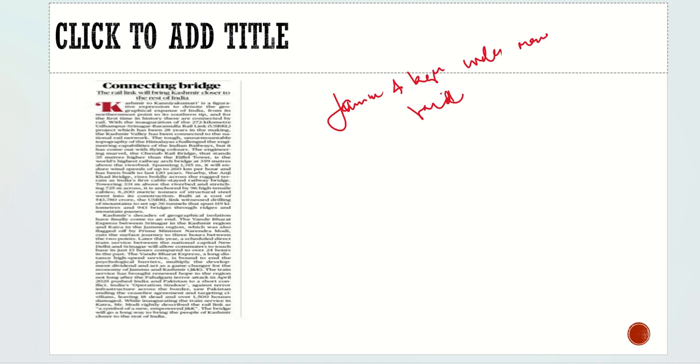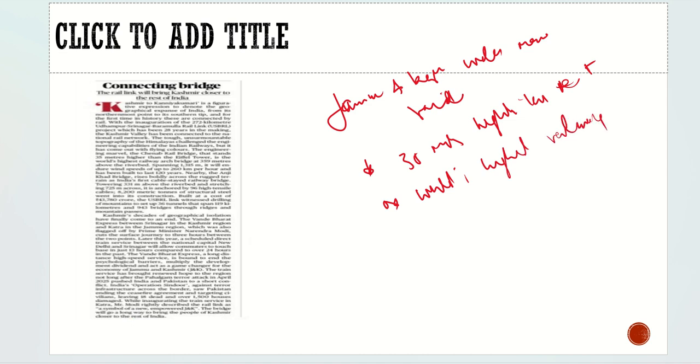So what are the important facts relevant for us with respect to the Chenab rail bridge? First, its height. It is 35 meters higher than the Eiffel Tower. So that we should know. Second, it is the world's highest railway arch bridge. This thing we need to know.